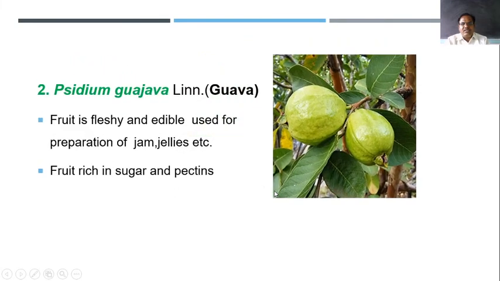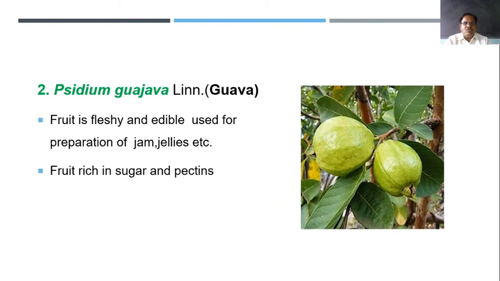The second plant is guava, botanically known as Psidium guajava. The fruit is edible and of berry type. We can observe the epicarp, but the inner part, the mesocarp and endocarp, is not distinct. The fruit is fleshy and edible and used for preparing jam and jelly.